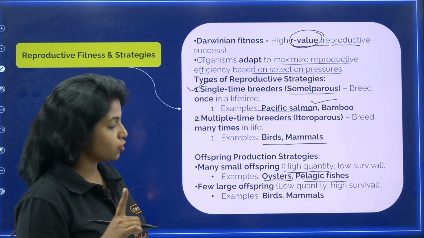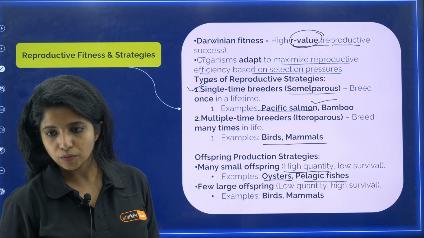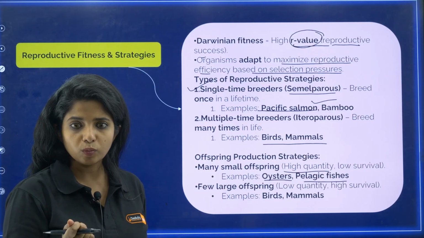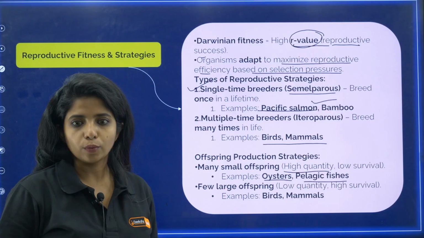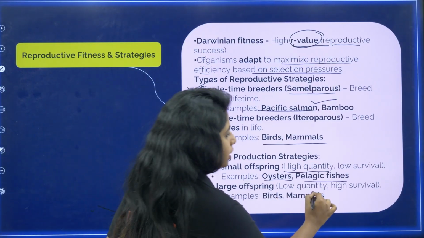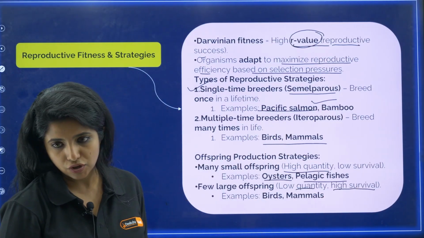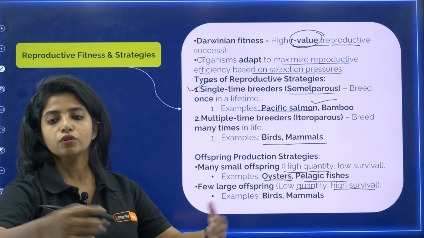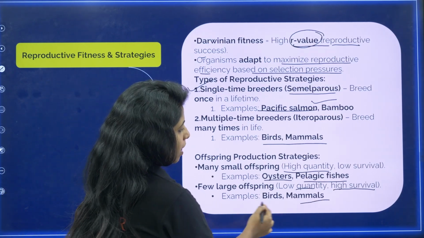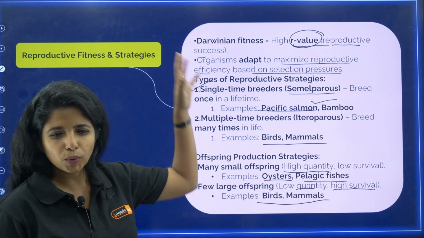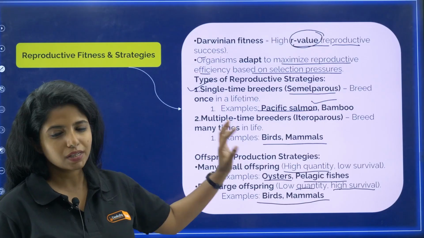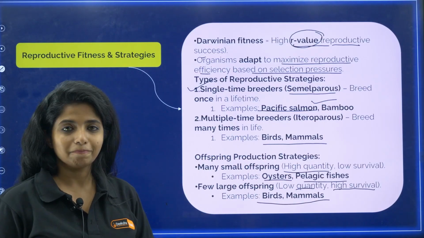Then there is one more strategy, with few large offspring. For example, in human beings there are not 10,000 children, only one or two. Why? The quantity is low, but the survival rate is high, so there is no need to produce so many organisms. Birds and mammals come under this. So go through it once. It's not very important, it's just there. We never know, questions can come.